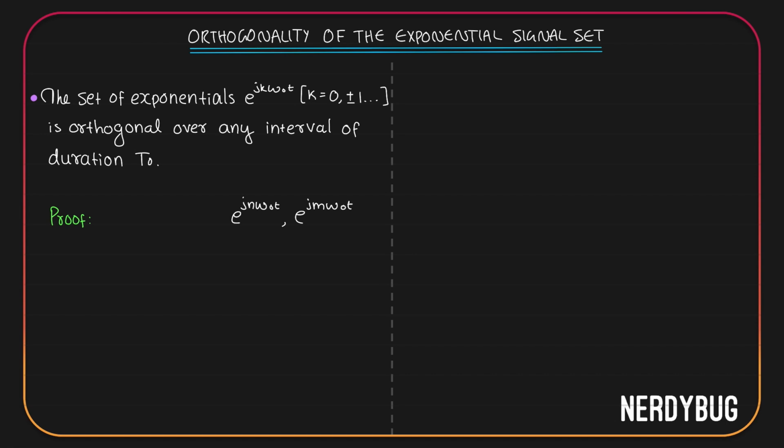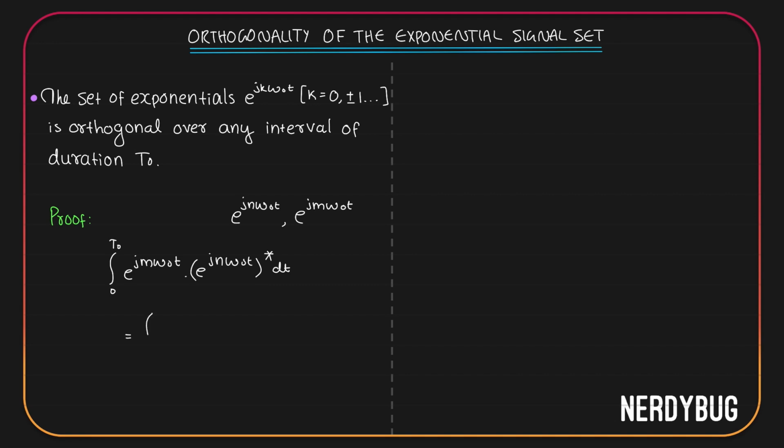To prove that these two are mutually orthogonal, what we have to do is prove that their inner product is equal to 0. Obviously, these two are complex, so we'll have to define our inner product like this: integral from 0 to t naught e raised to j m omega naught t, multiplied by the conjugate of the second one, e raised to j n omega naught t conjugate dt. All we have to prove here is that this integral is going to be equal to 0.